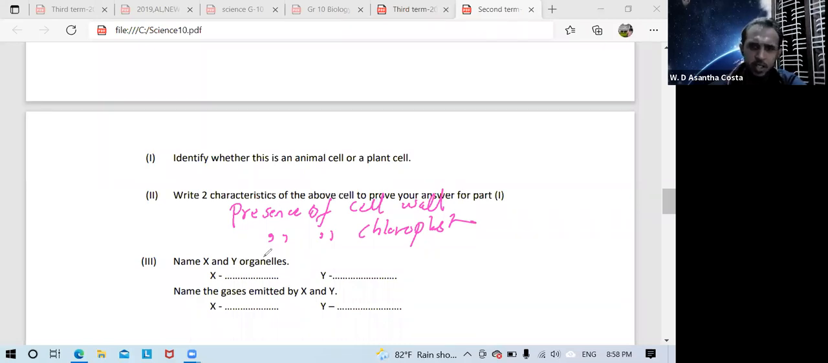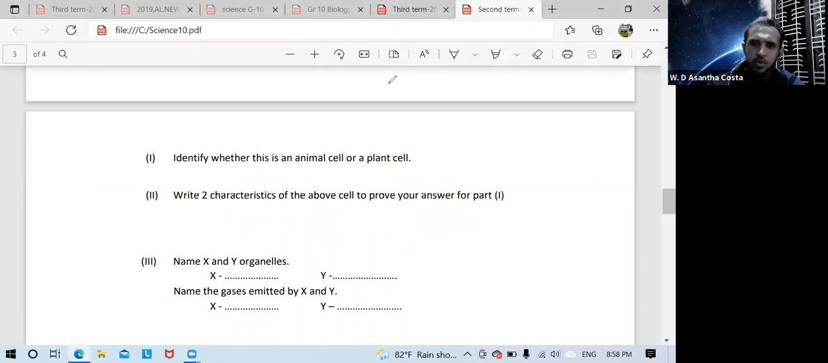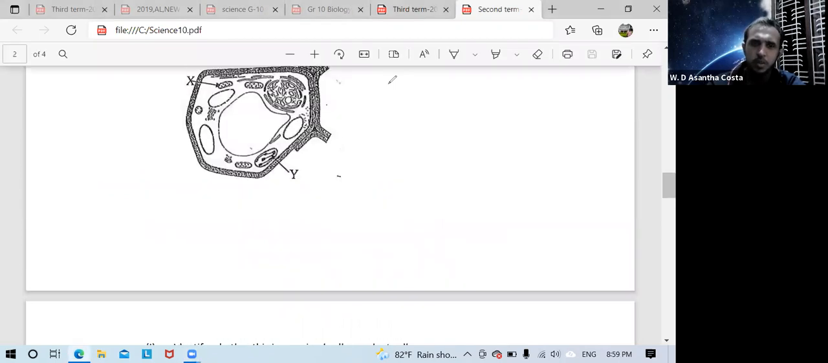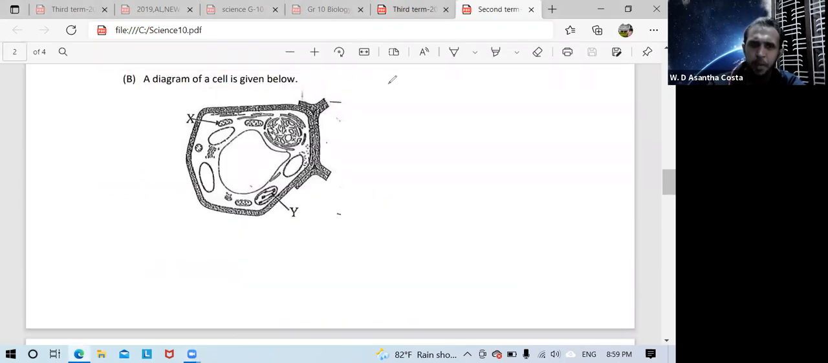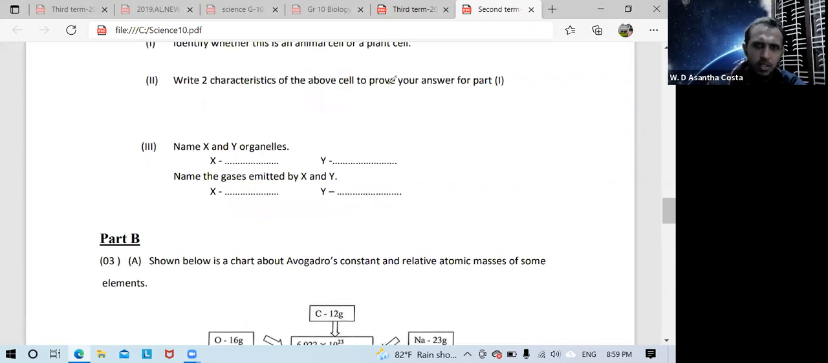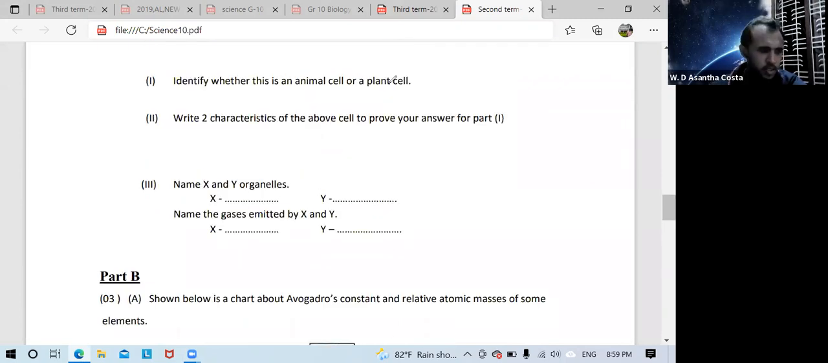Name X and Y organelle. Now I go again to the picture. So remember X is mitochondria, Y is chloroplast. So first write those answers. X is mitochondria, Y is chloroplast.